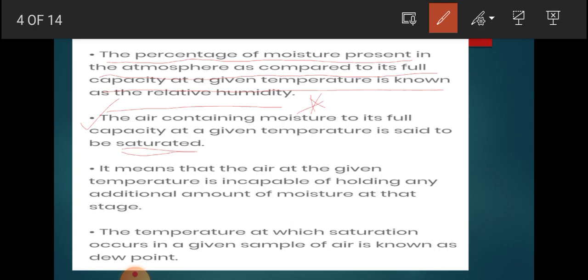The temperature at which this saturation occurs in a given point of the air is known as dew point. So the next question is, what is dew point? Dew point is the temperature at which the saturation occurs in a given amount of air. What is saturated air? The air that contains moisture to its full capacity at a given temperature is called saturated air. And the next one is the relative humidity.